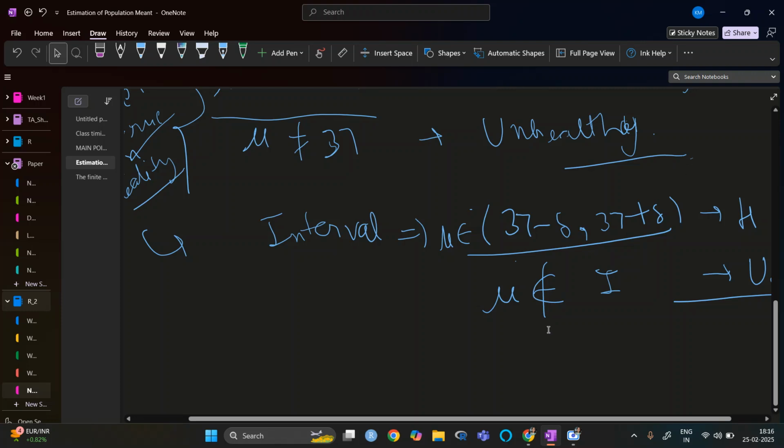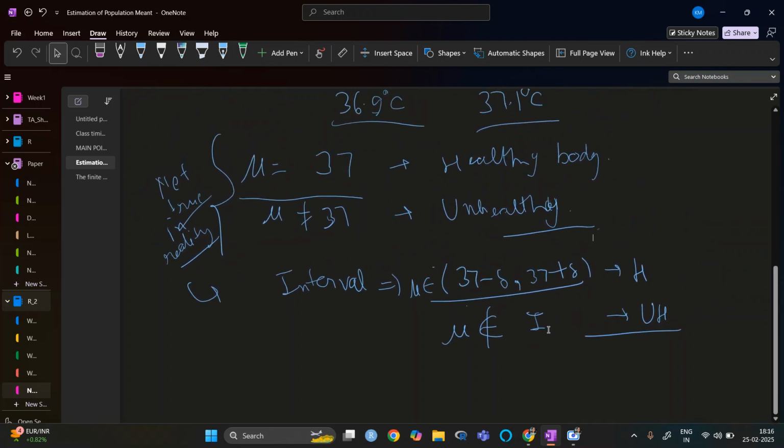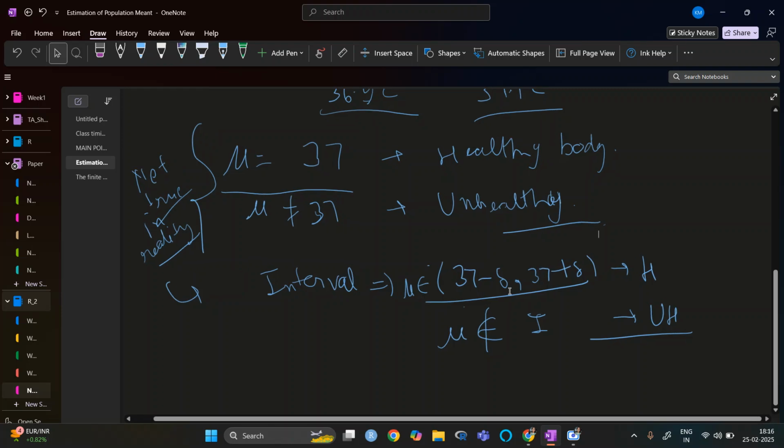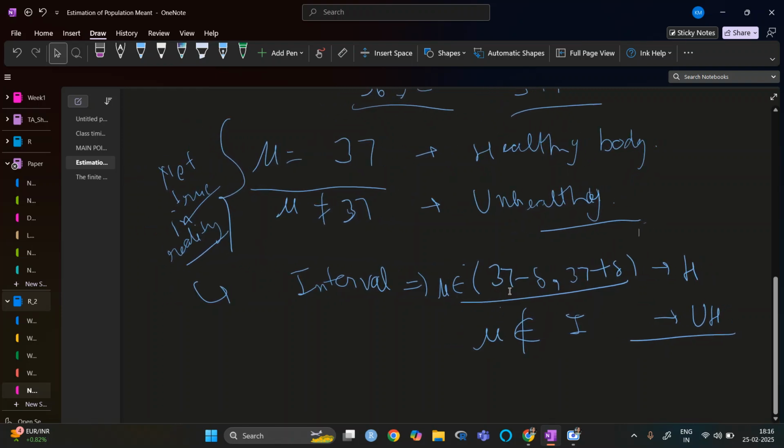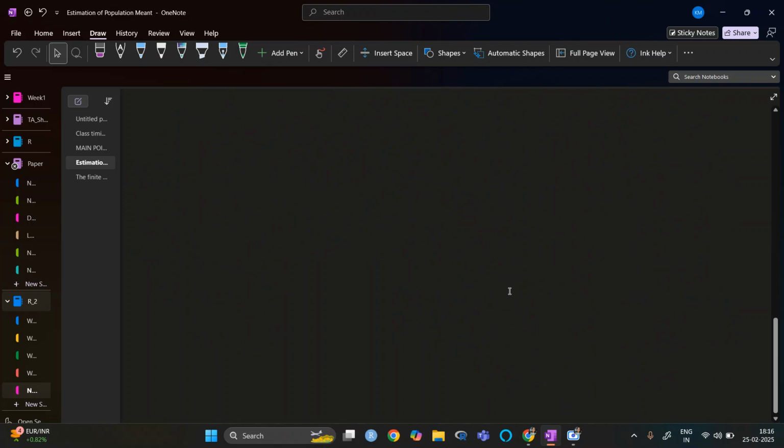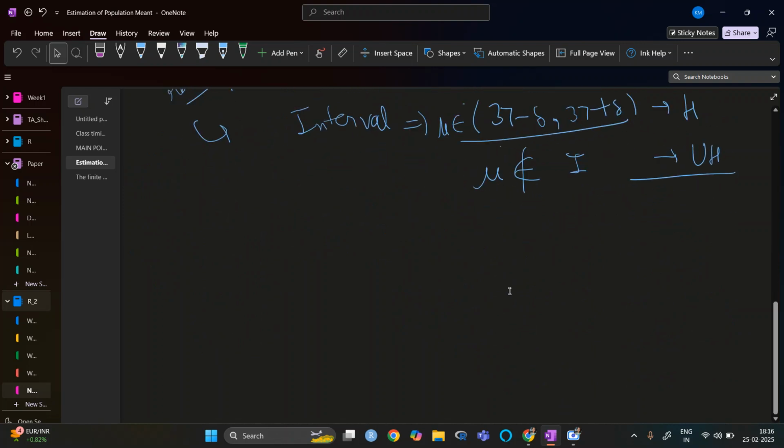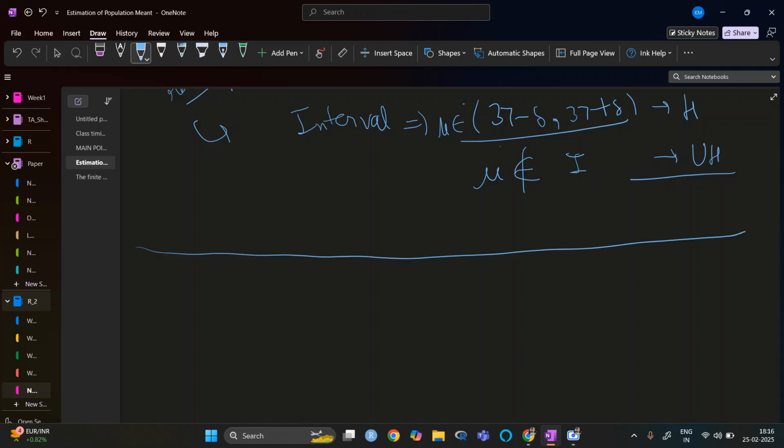Okay, so we have discussed why we need interval estimation apart from the estimation of the population mean. Now we will see how we can do the interval estimation. Let's say y1, y2, up to yn, this is our population, and y1, y2, up to yn, this is our sample.